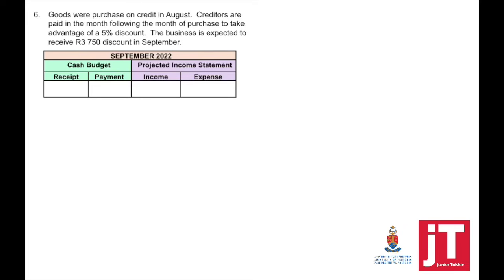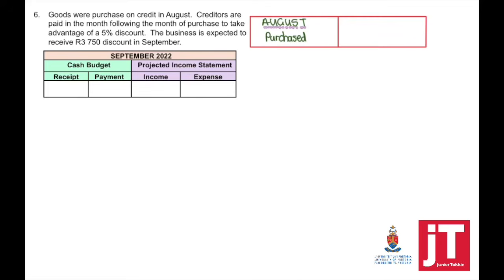Transaction 6. Goods were purchased on credit in August. Creditors are paid in the month following the month of purchase to take advantage of a 5% discount. The business is expected to receive 3,750 discount in September. So if we look at what is happening here, in August, we've purchased goods on credit. That will be paid in September.